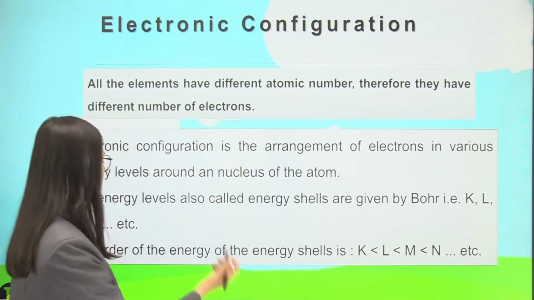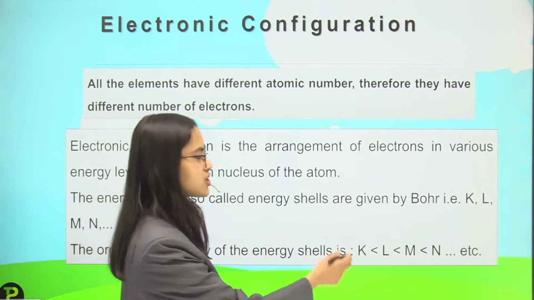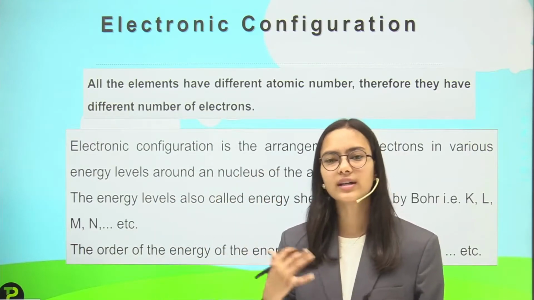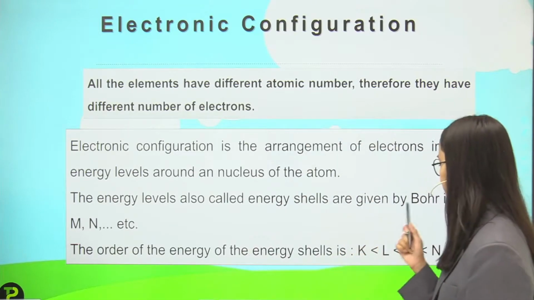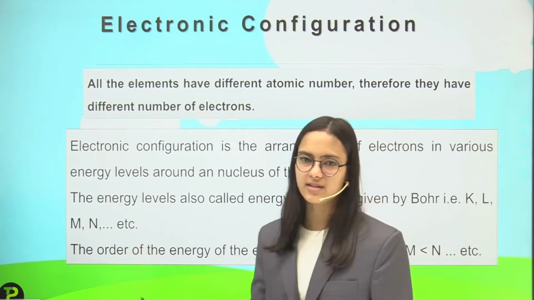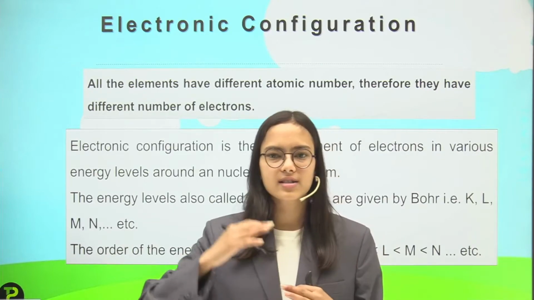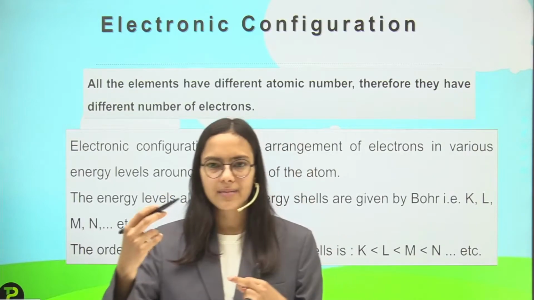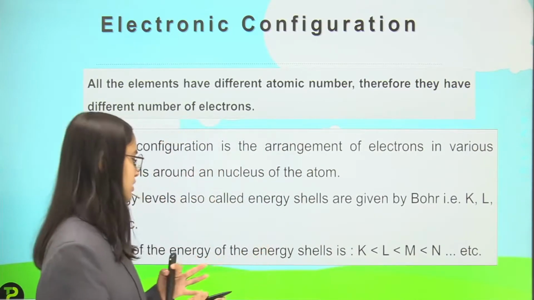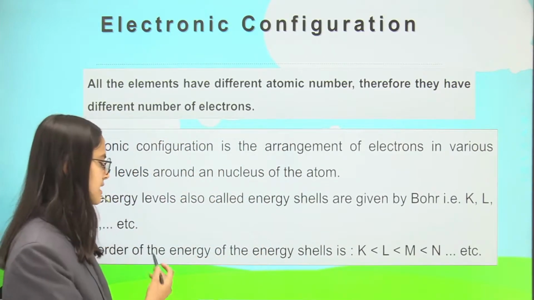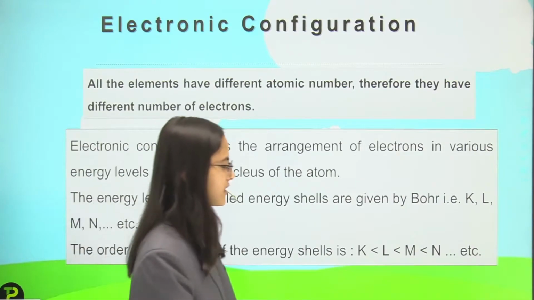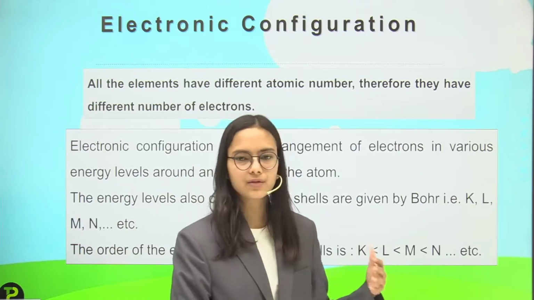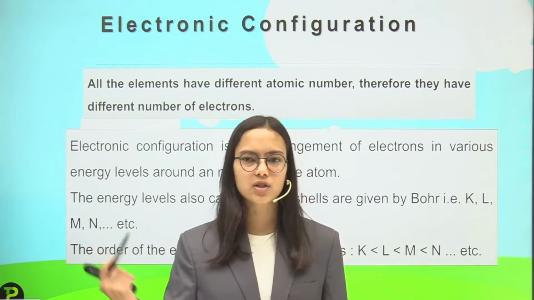Then the energy levels are also called energy shells. The energy levels which we have discussed, these shells were named by Bohr, that is K, L, M, N, etc. It is not like first shell, second shell; it is the K shell, then L shell, then M shell, then N shell. And the order of energy is that K has the least energy, then L has more energy, then M; the energy increases with the increase of shell number.